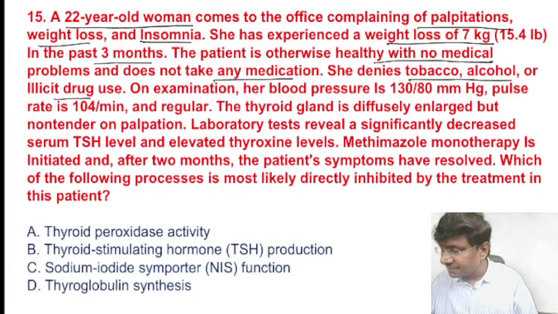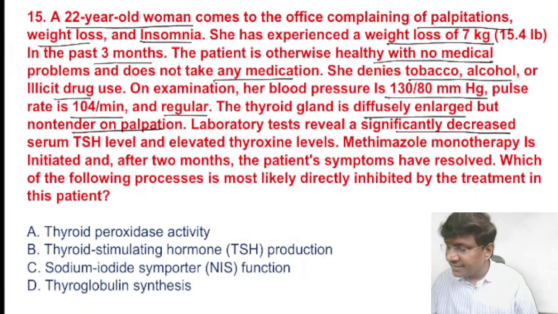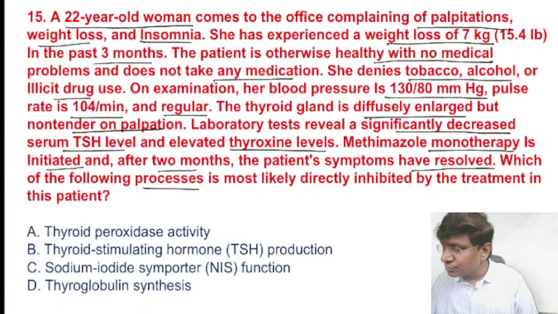On examination, her blood pressure is 130/80, pulse rate is 104 per minute and regular. The thyroid gland is diffusely enlarged but non-tender on palpation. Laboratory tests reveal significantly decreased serum TSH level and elevated thyroxine levels. Methimazole monotherapy is initiated and after 2 months, the patient's symptoms have resolved. Which of the following processes is most likely directly inhibited by this?